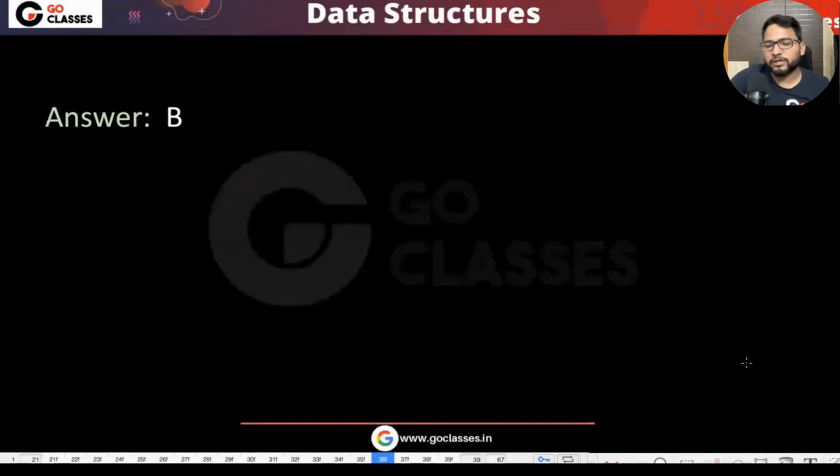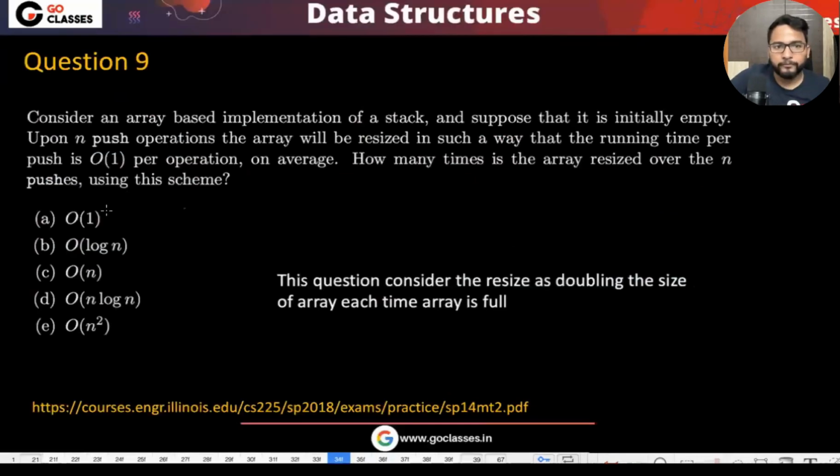Okay. Actually, I think it should be theta. I mean, the best possible answer is B, but since B is the answer, that is why C, D, and E are also the answer, right? I mean, if B is the answer, if it is less than or equal to log n, then why not less than or equal to n? If you are putting order, then if B is the answer, then C, D, E are automatically the answer. So that's why let's assume that these are theta. Generally these questions are for the best possible answer, the tightest bound that they look for.